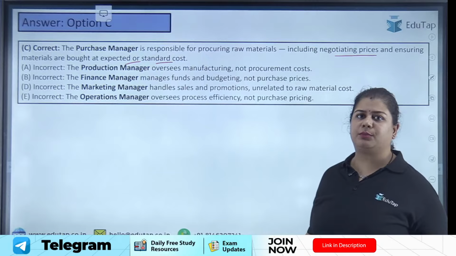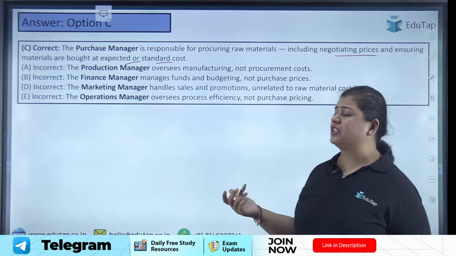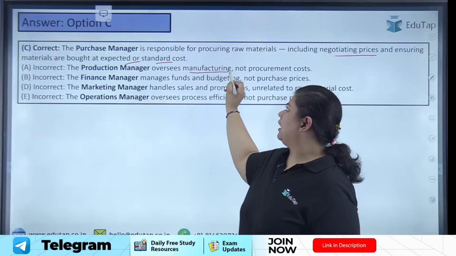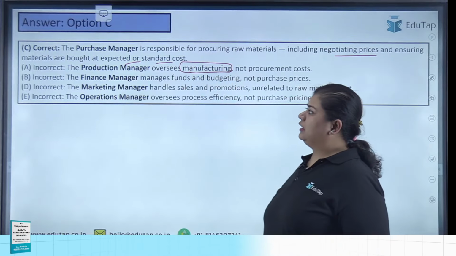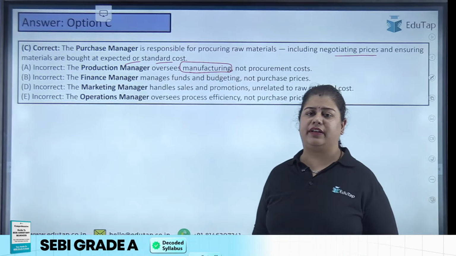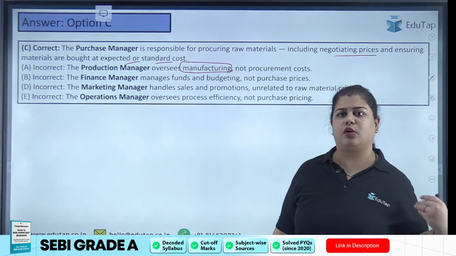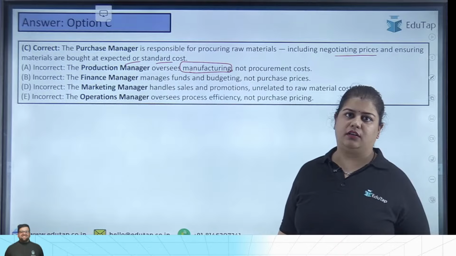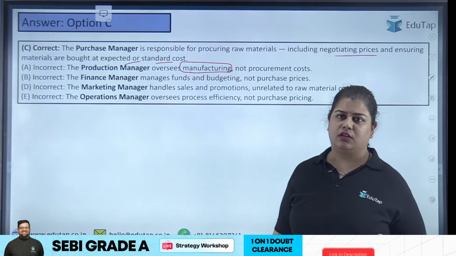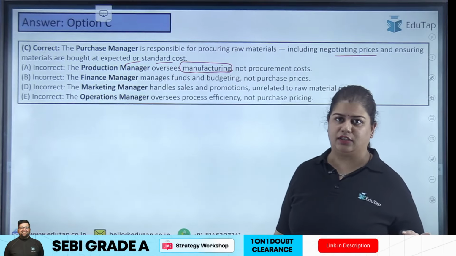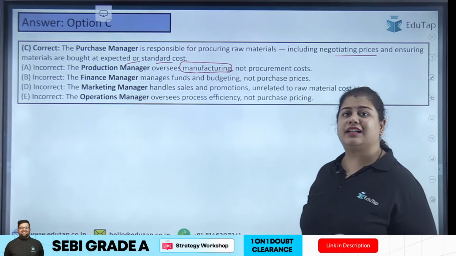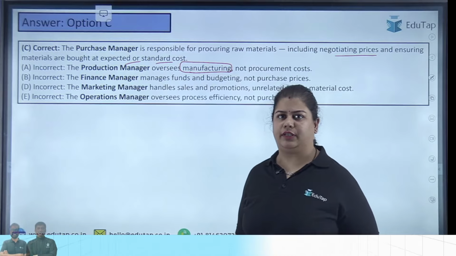Now for production manager, if you see, what does the production manager do? He is overseeing all the manufacturing part. He is there to supervise the manufacturing cost, not the cost to procure the material. He basically issues the raw material. He doesn't go and buy the raw material from the supplier. He gets it issued from our own inventory only.